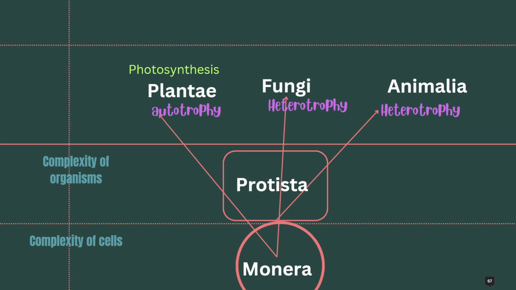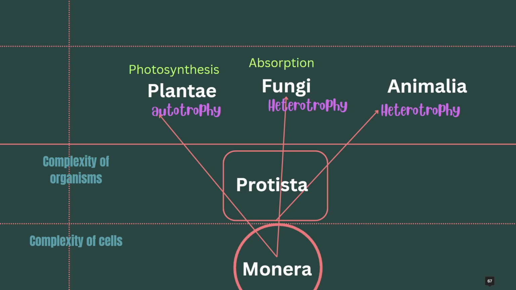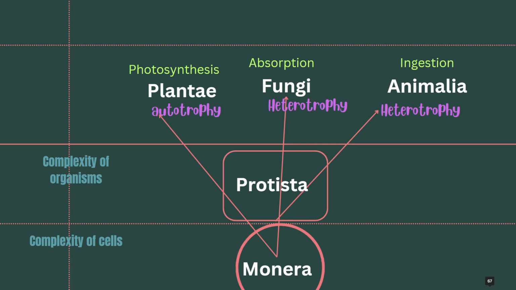Now it can be considered on the basis of their mode of nutrition. Plantae are autotrophs, fungi follow heterotrophic nutrition, and Animalia follow heterotrophic nutrition. Whereas plants can prepare their own food by photosynthesis, fungi depend on other organisms but gain their food by absorption, whereas animals ingest the food.